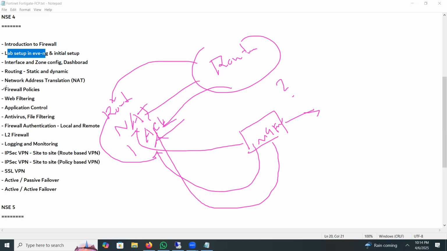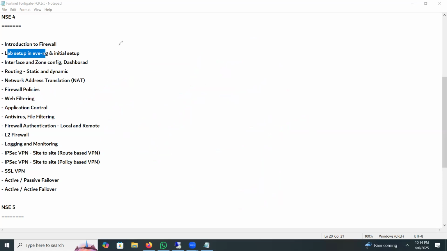These are web filtering, application control, antivirus, file filtering, and malware filtering. So these are the extra tasks of a next generation firewall. I will explain everything in our classes.